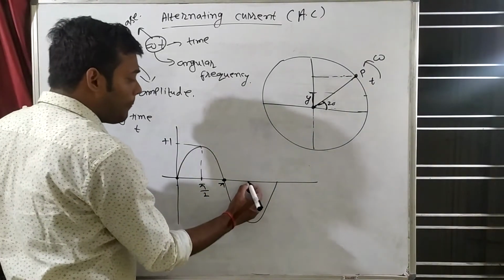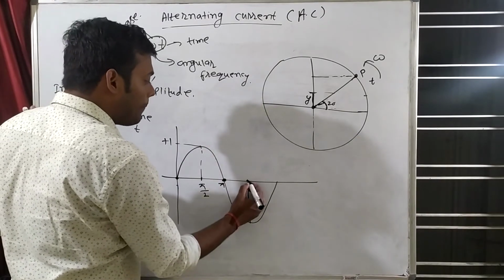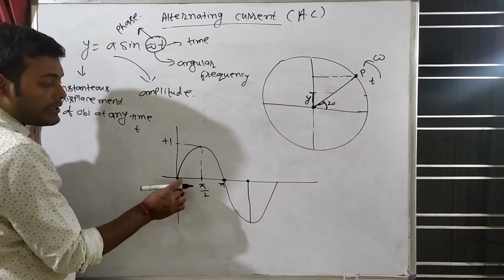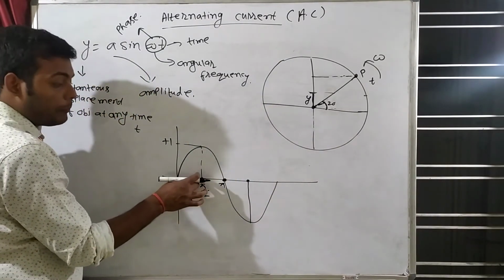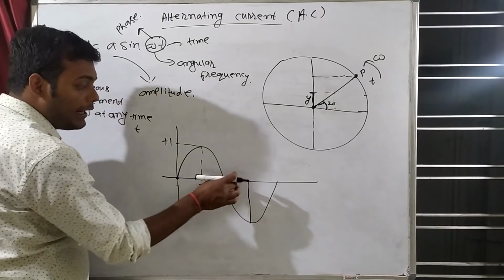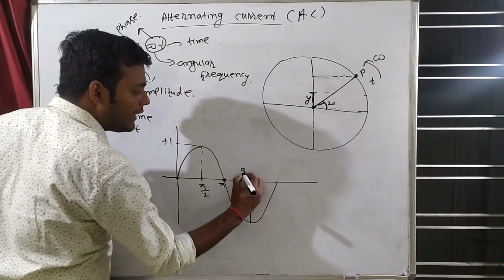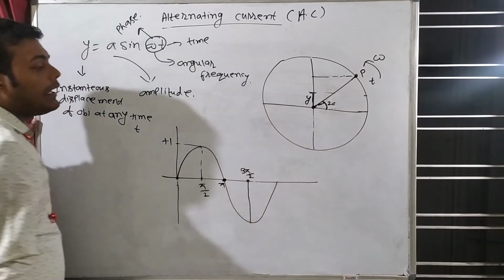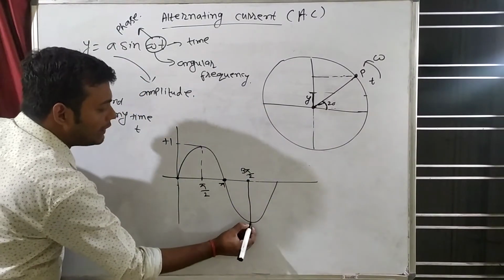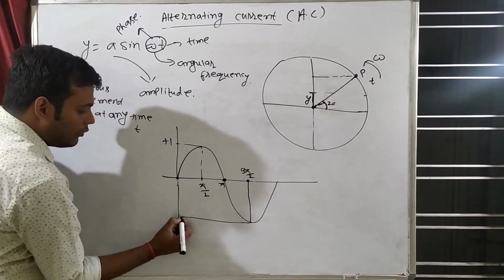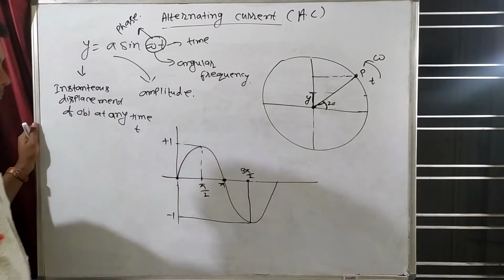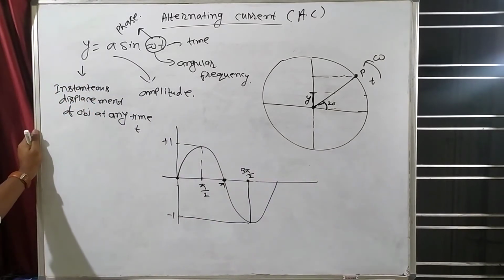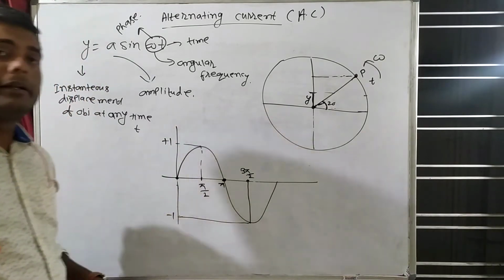Now see, pi plus pi by 2. First 0, 0 plus pi by 2, pi by 2 plus pi by 2 is pi. Now pi plus pi by 2 will be 3 pi by 2. So sin 3 pi by 2, what will be the value? Minus 1.